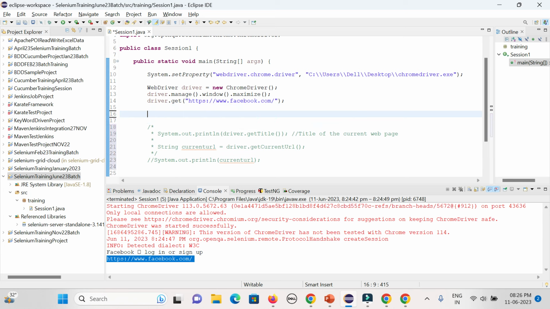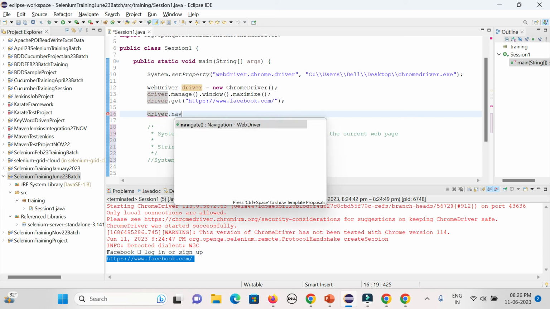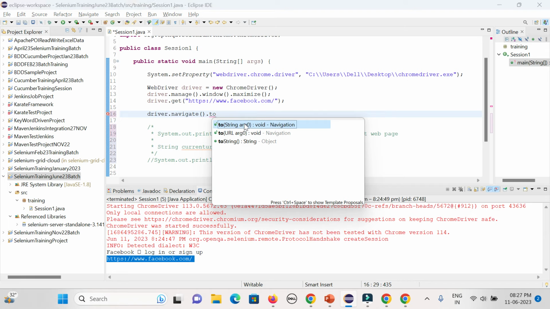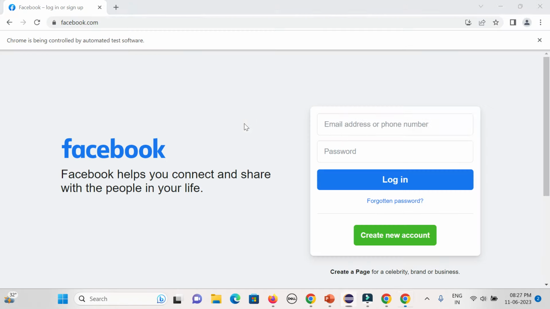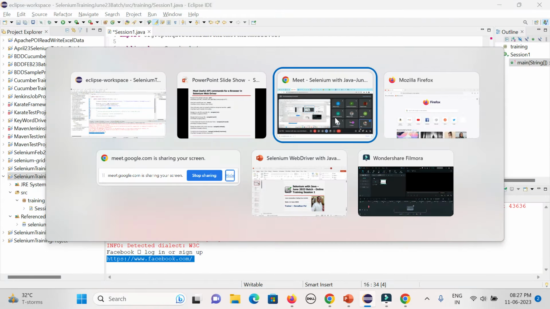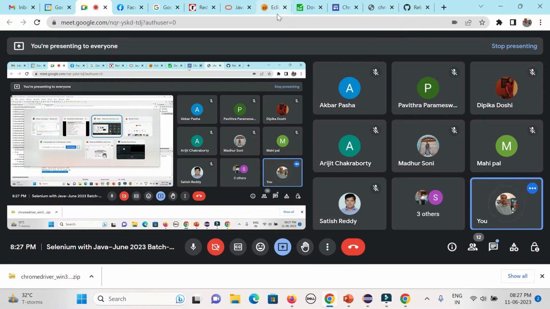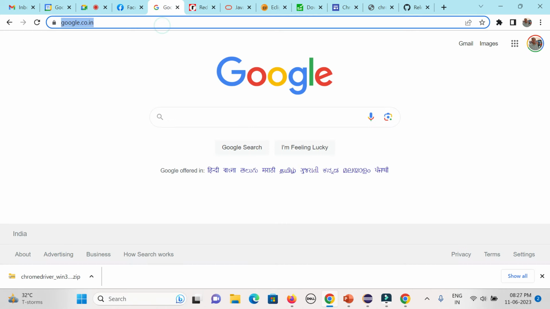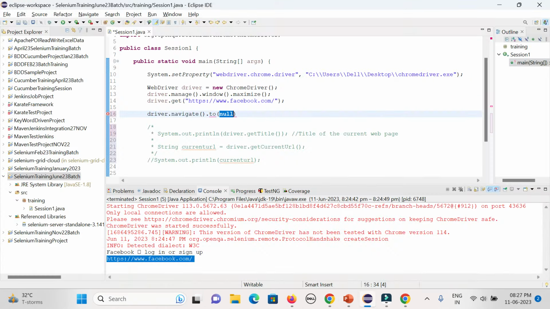So then I already opened the Facebook page. I want to go to a different page, driver.navigate().to. So I want to go to another web page, right? So from the Facebook page I want to go to, say, the Google page. So copy it, end with semicolon.